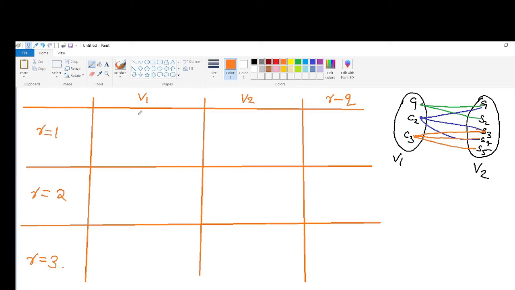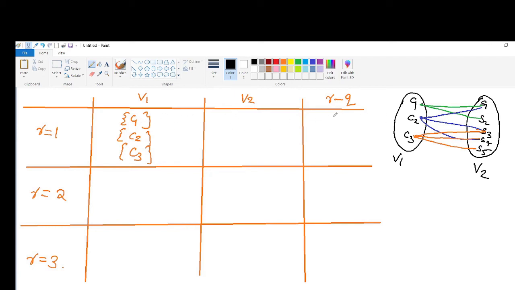When R equal to 1, the number of vertices in V1 is only 1, that means C1, C2, C3 considered separately. The vertex set contains only one vertex. Now what is the other set in V2?